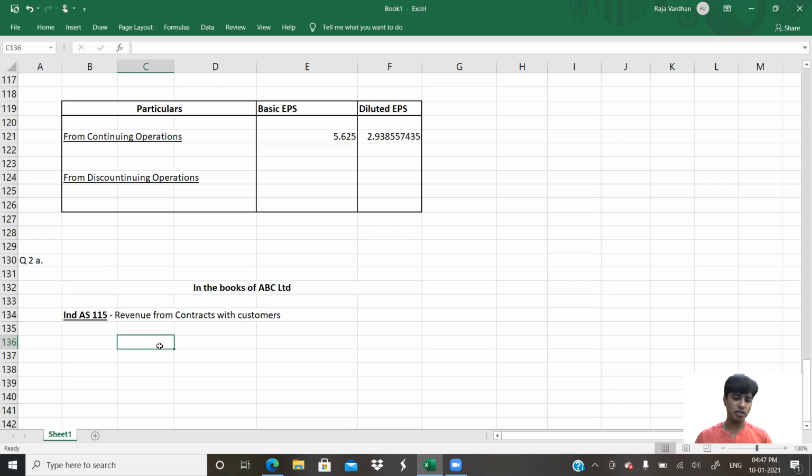So let's do this. Revenue from contracts with customers. What does it say? Whenever there is variable income or variable consideration based contracts, in such cases, how do we exactly recognize the revenue? Two methods. Method number one, the expected value method. See, the name itself says method. I'm giving you a reason why I'm following that per unit. I'm multiplying that with the probabilities only. So this is a method which is based on a probability weighted average. Probability weighted average method.